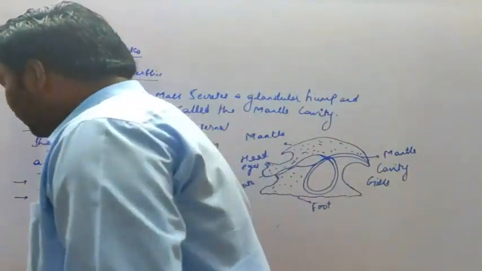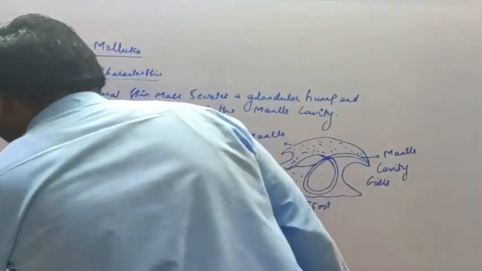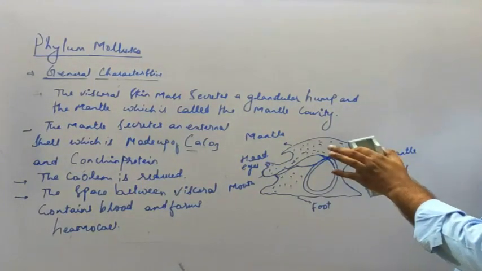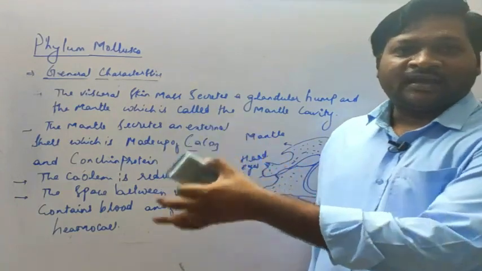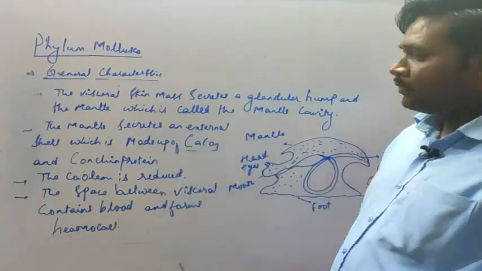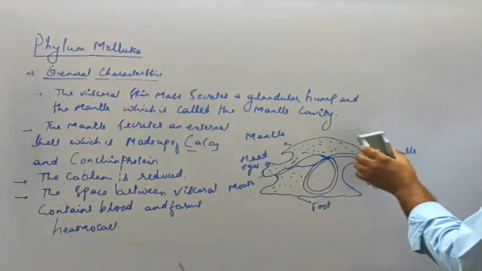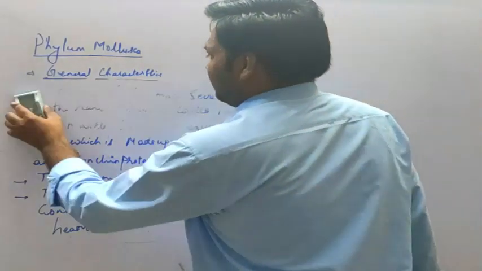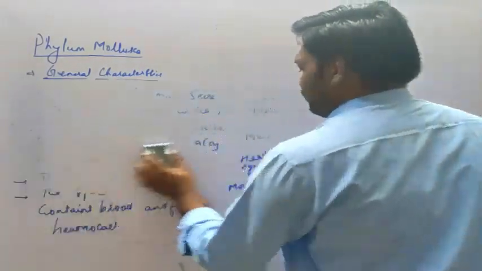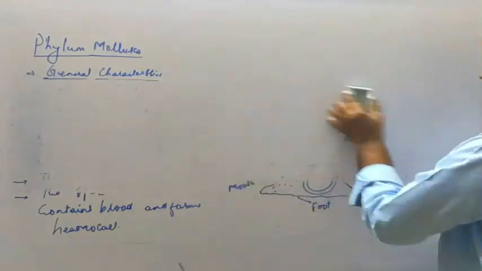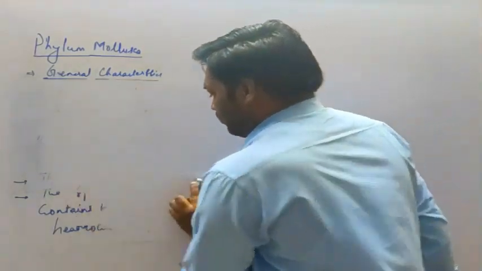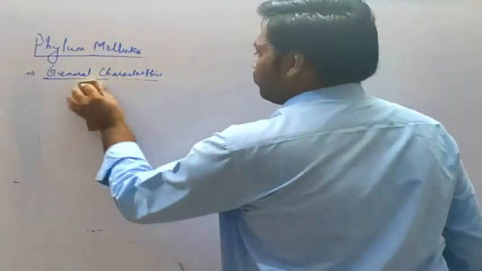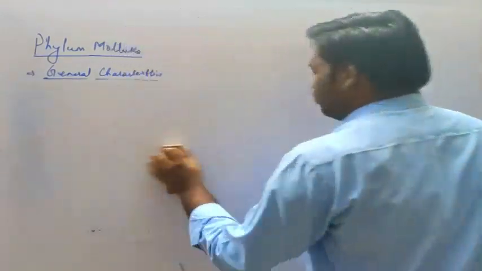Next we'll move to some more points. We'll discuss the digestive system, then respiration, then the reproductive system. I hope you are getting this. Note down these points, compare with the characters that we have discussed already in the introductory part, and try to remember all these characteristic features. The next, we'll be moving to the next point.